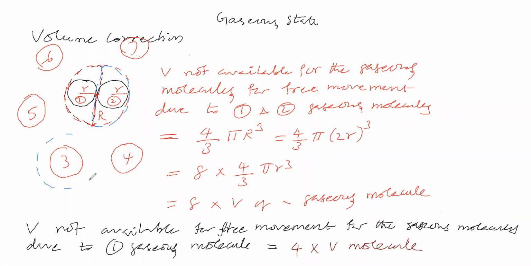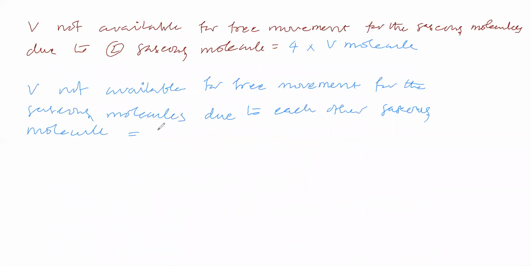This is called 4 into volume of a molecule. It is van der Waals thought. So we can say 4 into volume of a molecule.